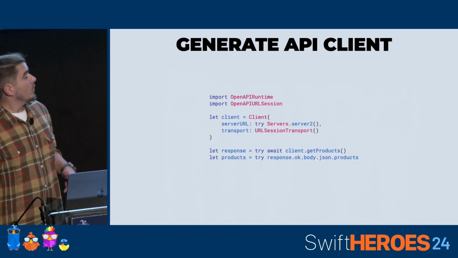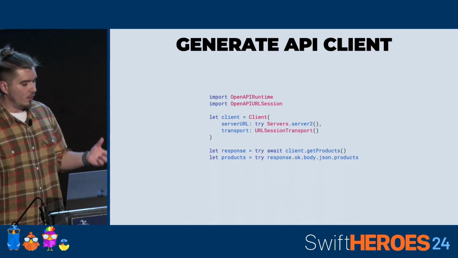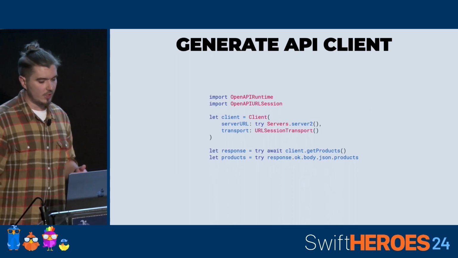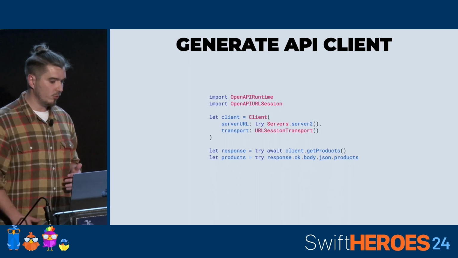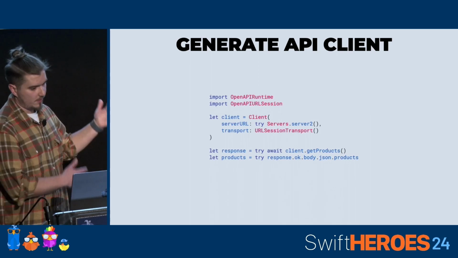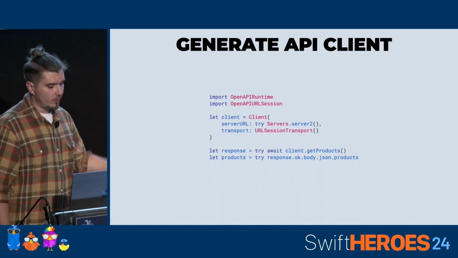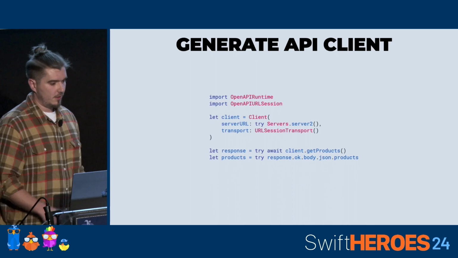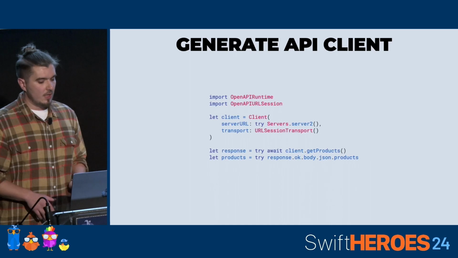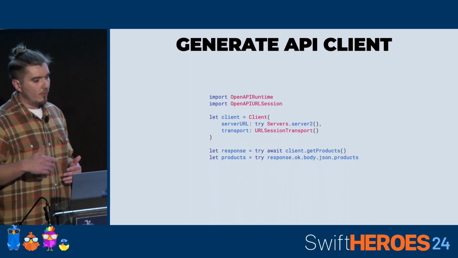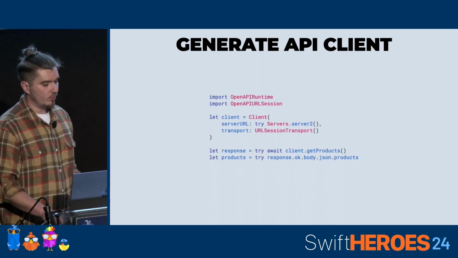And as a result, we have this client, URLSession client, which uses some server from our server list, and a transport, which is highly configurable, so we can use the URLSession instance you always use. In the 2 lines at the bottom, you can see how quickly you can ask the API for the data. In getProduct, our response is the enum, so we can switch over all possible responses. But here I just wanted to ask for the products.